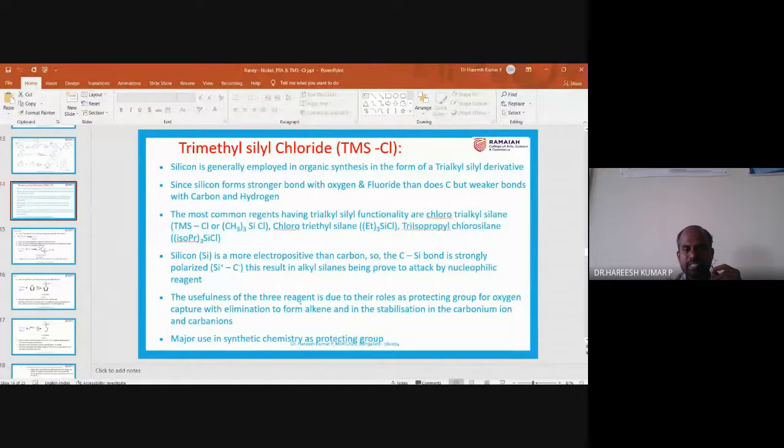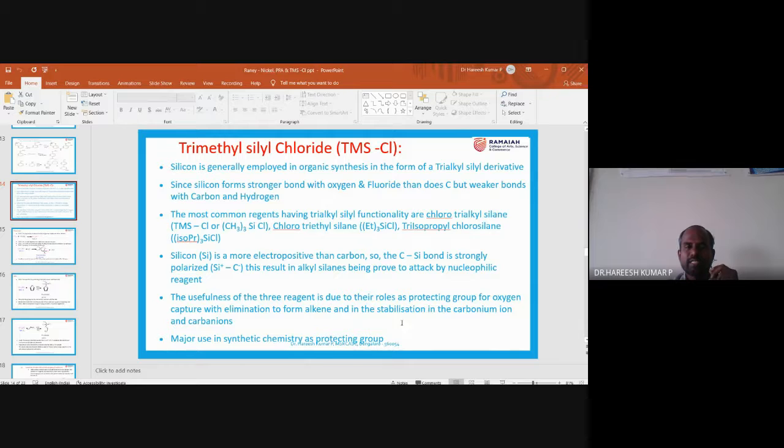And then what is the usefulness? The usefulness of these trialkyl silyl compounds is important because they will form a bond with oxygen. So what does it mean? It means that one can remove oxygen from the substrate. That is the application of these compounds.